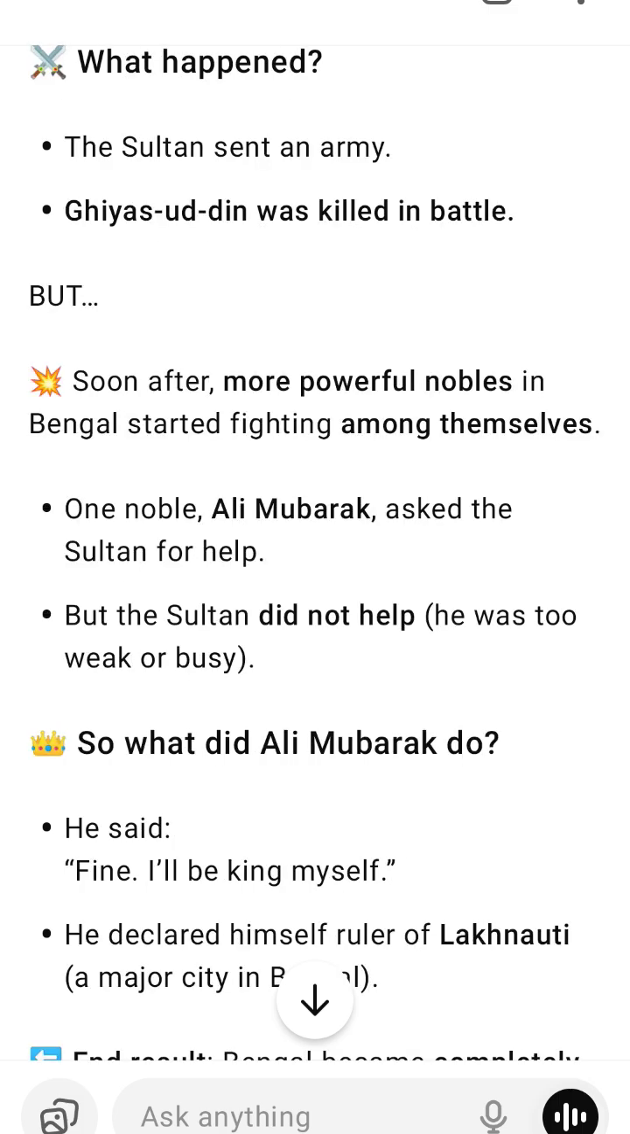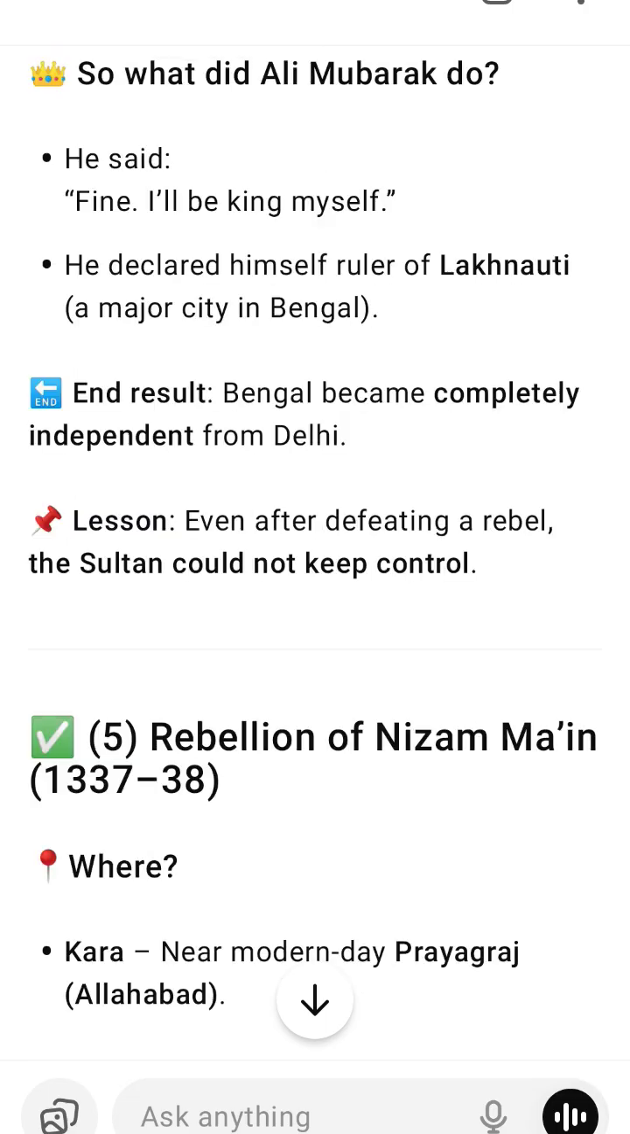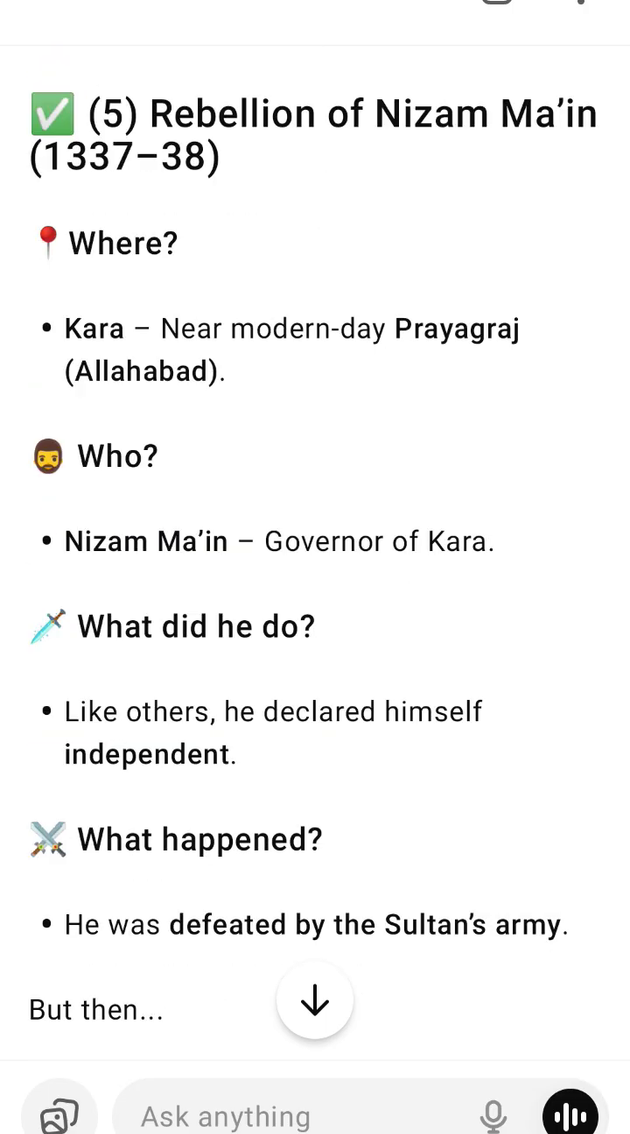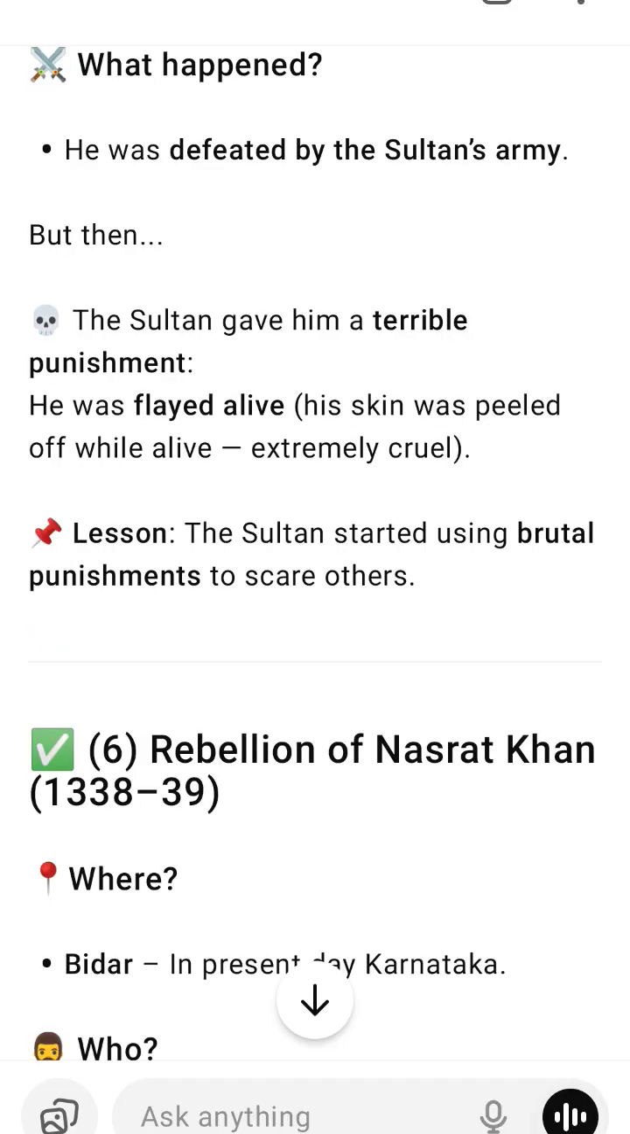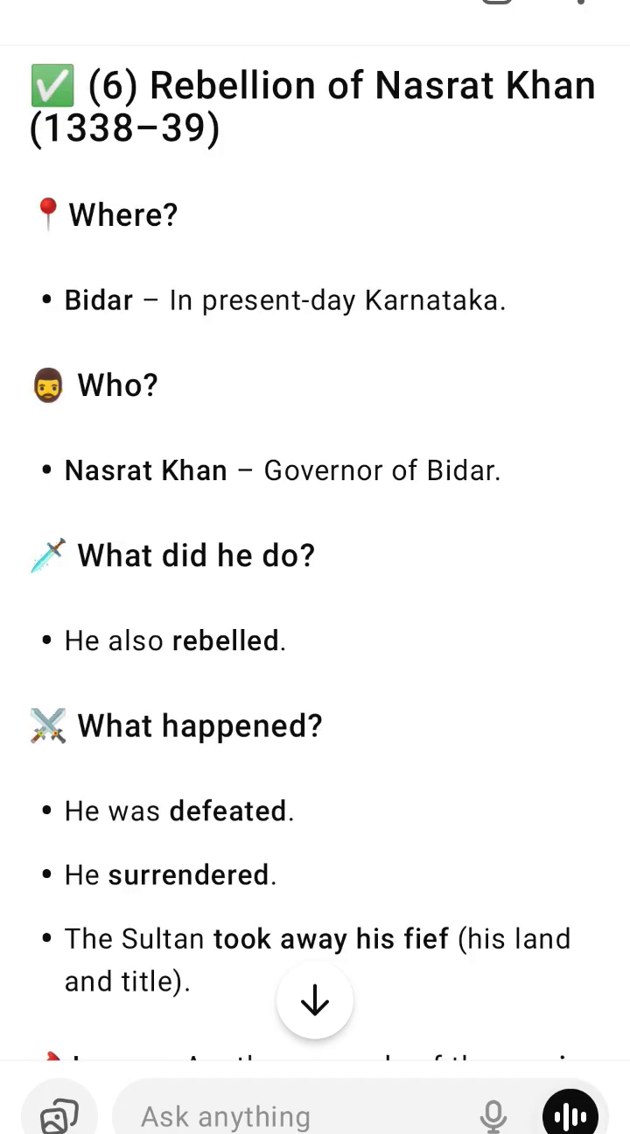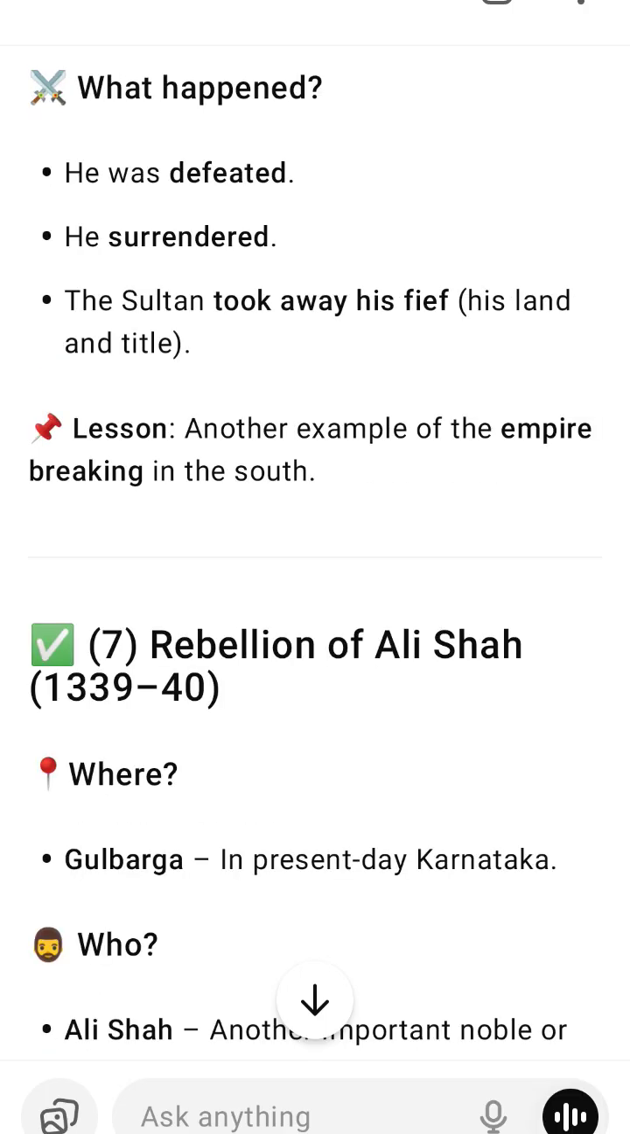4. Too large an empire. It was hard to control such a big area, especially the far corners like Bengal, Madurai, and Gulbarga. 5. Sultan's absence or weakness. He couldn't be everywhere at once. Many local rulers realized they could rule independently if they rebelled. So from 1330 to 1340, rebellion after rebellion broke out, from North India to the Deep South. Detailed summary of each rebellion.